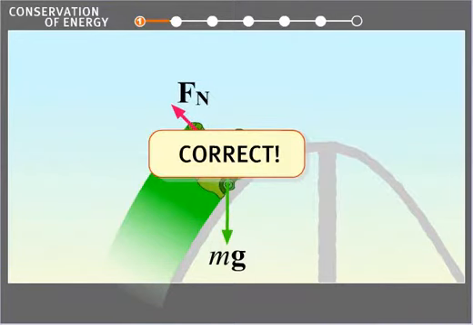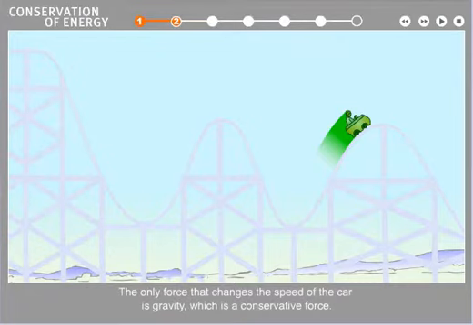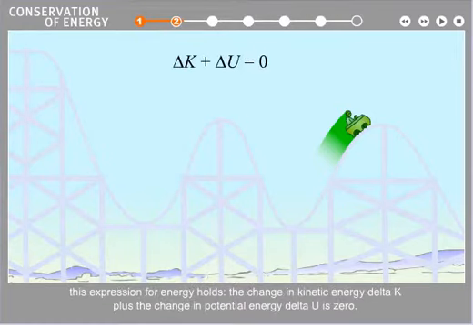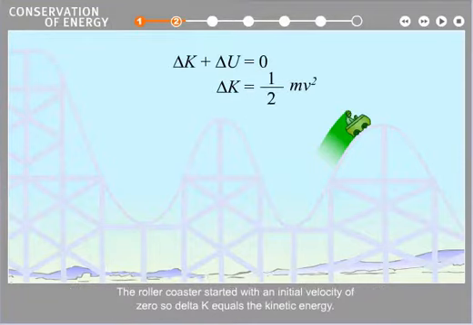Correct. The only force that changes the speed of the car is gravity, which is a conservative force. When conservative forces alone act on a system, this expression for energy holds. The change in kinetic energy delta K plus the change in potential energy delta U is 0. The roller coaster started with an initial velocity of 0, so delta K equals the kinetic energy.